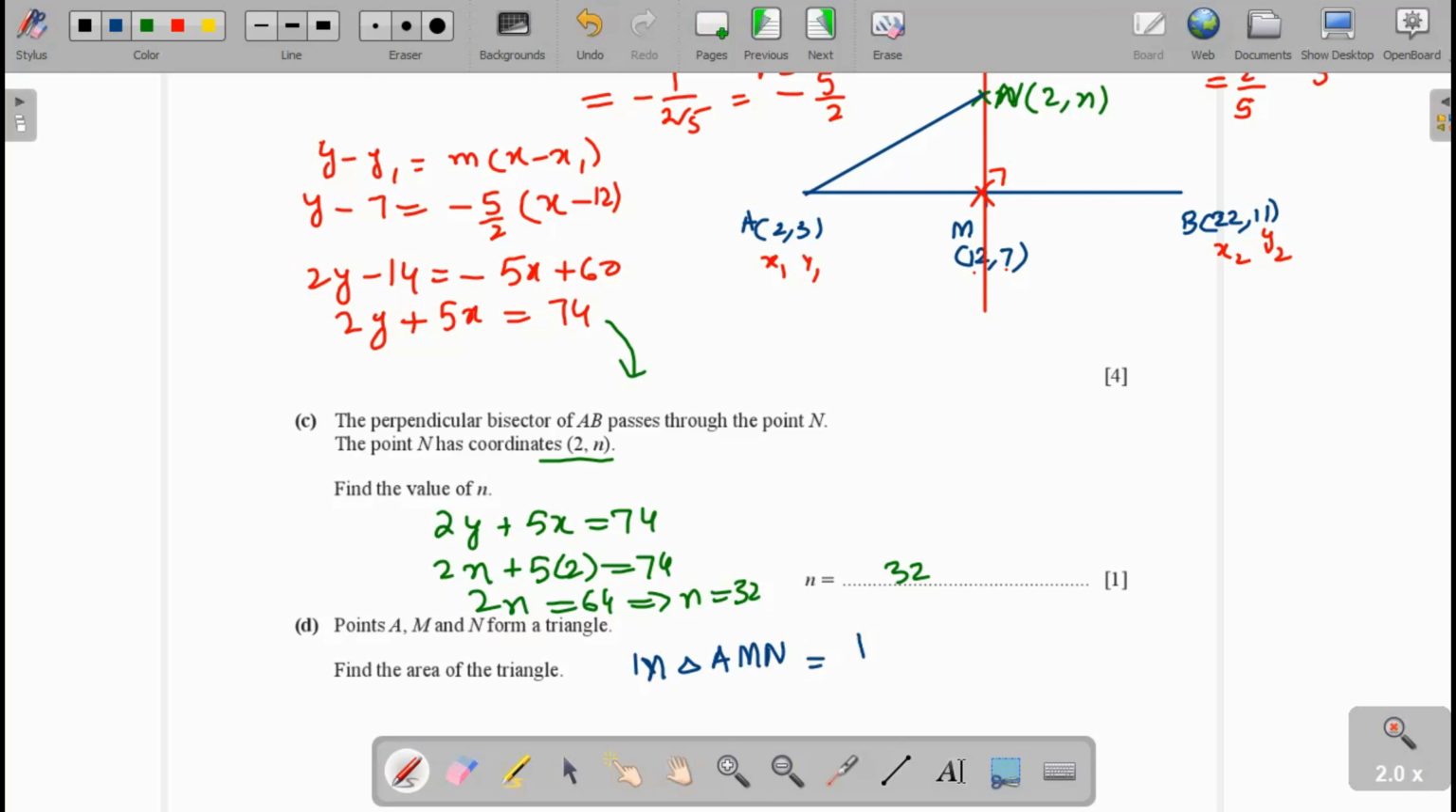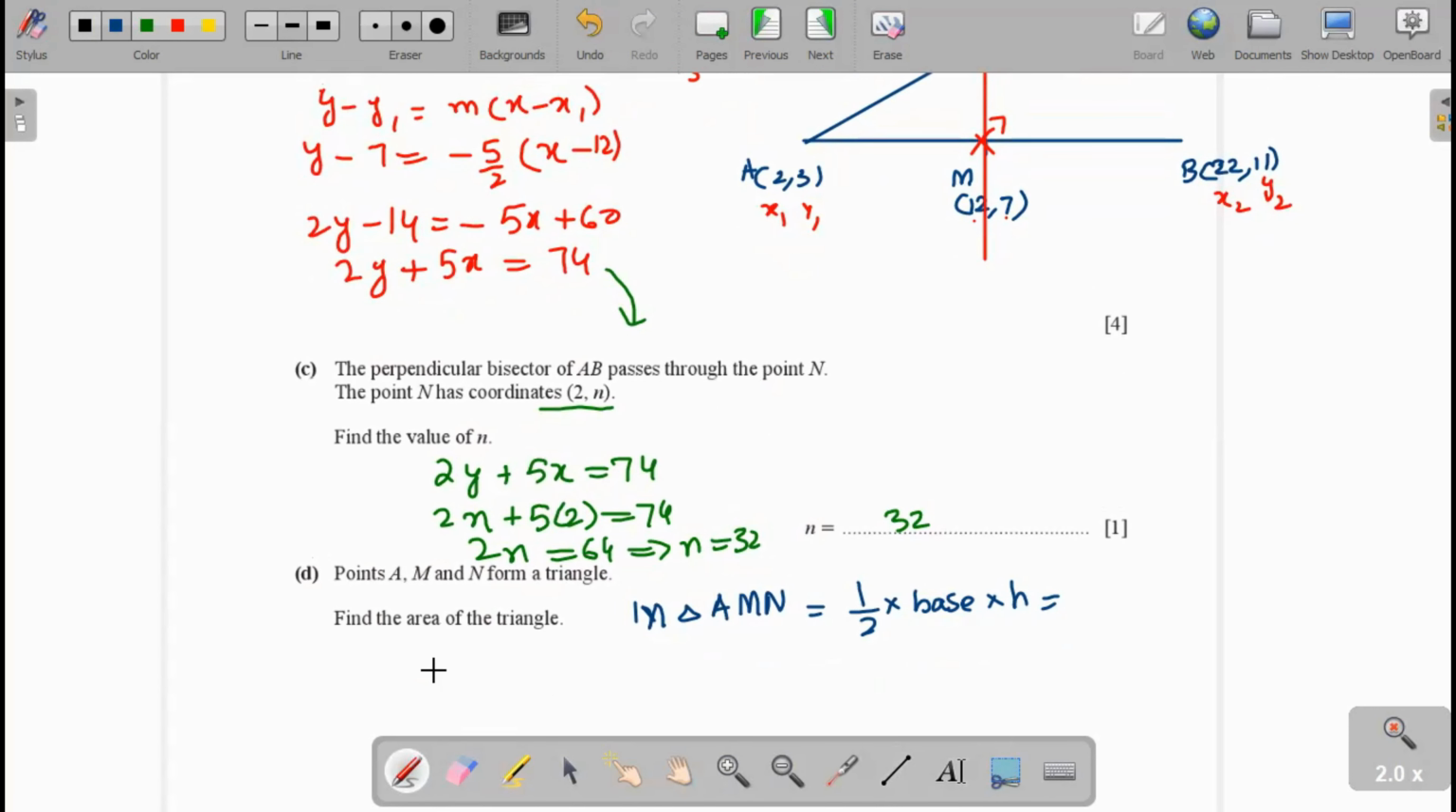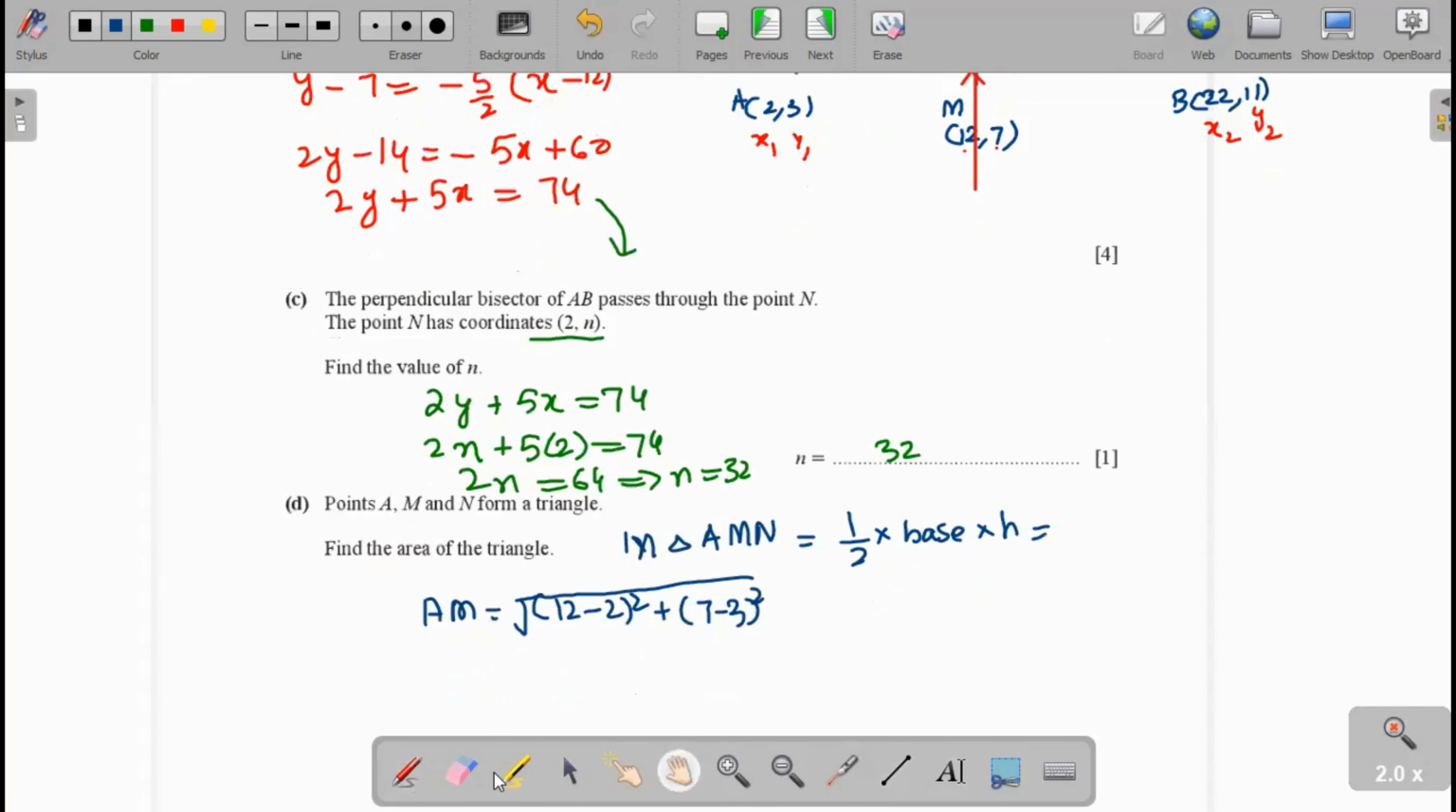That's equal to 1 over 2 base into height, and base length is AM. AM length is equal to the square root of (x2 minus x1) whole square, (12 minus 2) whole square, plus (y2 minus y1) whole square, (7 minus 3) whole square. To get 10, 12 minus 2 is 10, 10 square is 100, and 7 minus 3 is 4, 4 square is 16, and that is equal to 116.